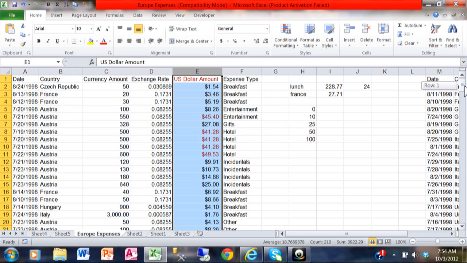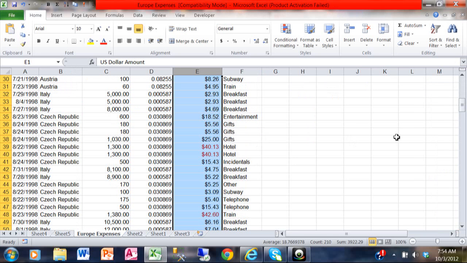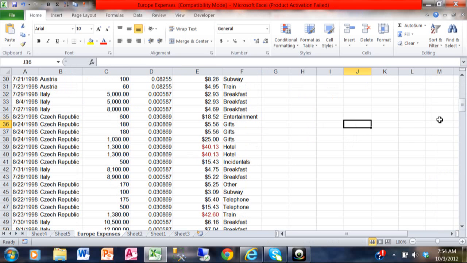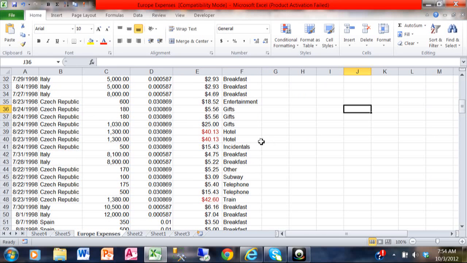You can see that's exactly what happened. If I go through column E, anything that's in red is now over 30. So now, watch how the conditional formatting is going to stay consistent with your data. I'm going to go to this cell that's currently red. I'll type in 25 there. And notice how it goes back to black because it's now less than 30, right? So it does stay consistent.